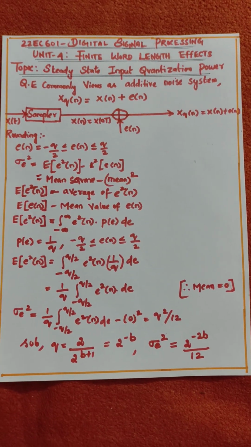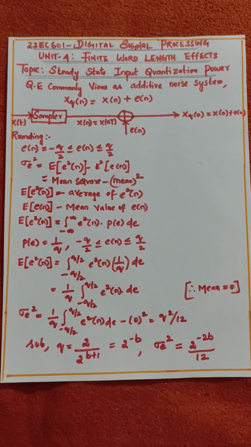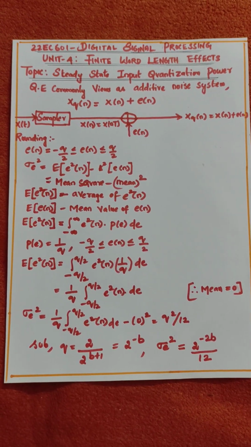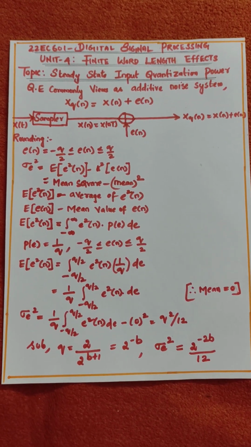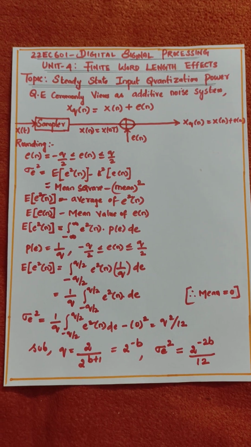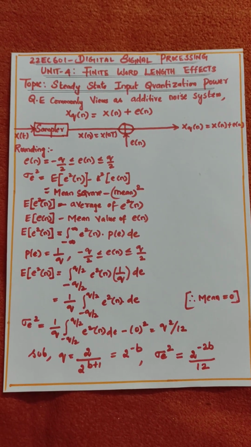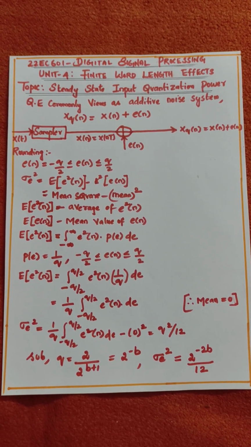Quantization error is commonly viewed as an additive noise system. X of t is sampled by the sampler, it becomes x of n, that is x of nT, where capital T is the sampling time. Now the error, that is called e of n, is added to the signal x of n by the adder. Then you get the answer as xq of n.